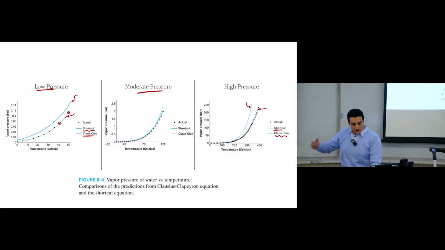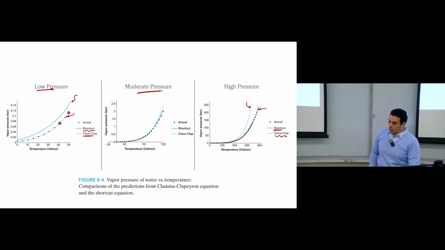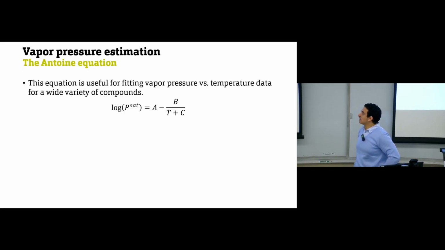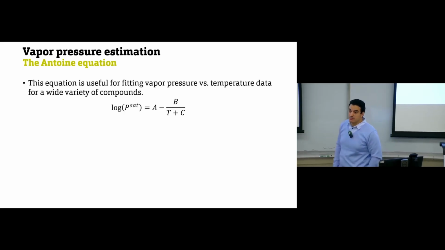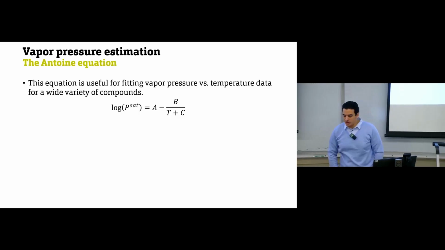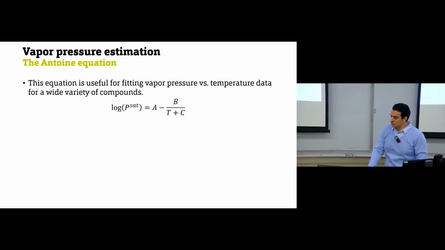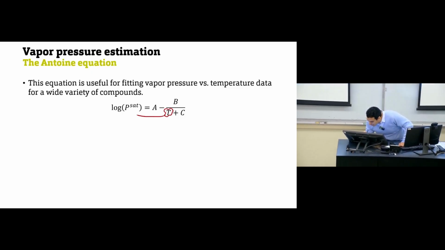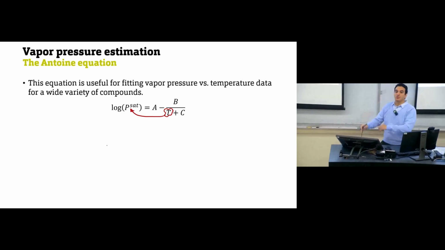Okay. Then scientists started to improve their equations and ended up with the Antoine equation. This is the most recent one, and this is the one that we will use. We even have an example today that we will solve with this one. The Antoine equation tells you that the logarithm of saturation pressure, directly saturation pressure, not reduced saturation pressure, is A minus B over (T plus C). Again, just one temperature. There is no need to have any given saturation temperature or saturation pressure. Whatever temperature you have, substitute in this equation and calculate the saturation pressure corresponding to this temperature.